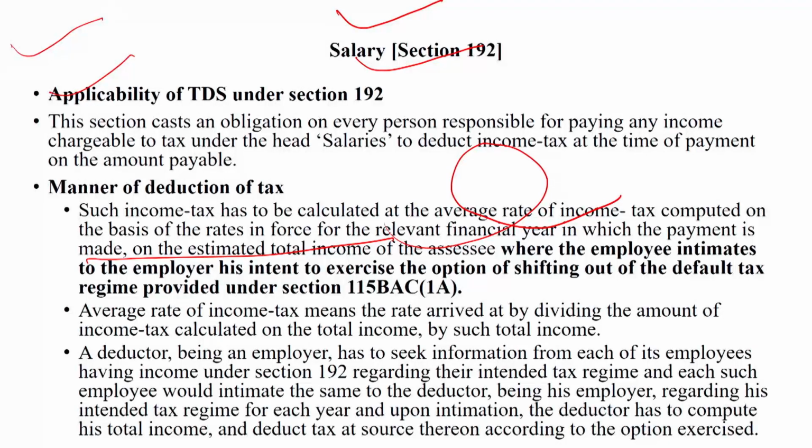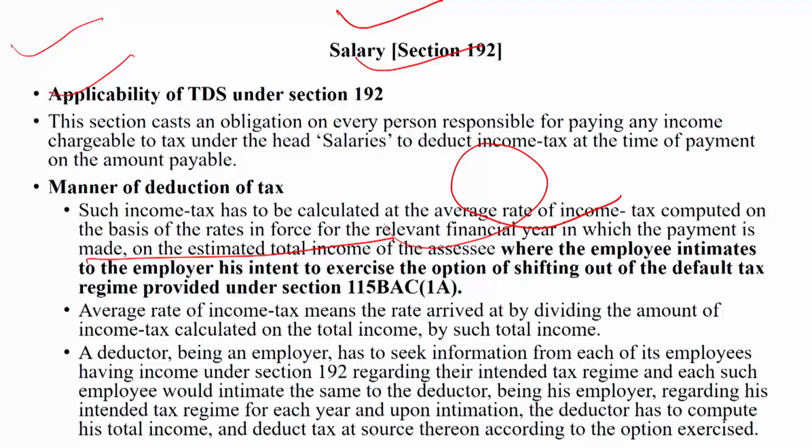Section 211. The income from salary for this year, starting 1st April 2024 and ending 31st March 2025, is the basis on which such income tax is computed.